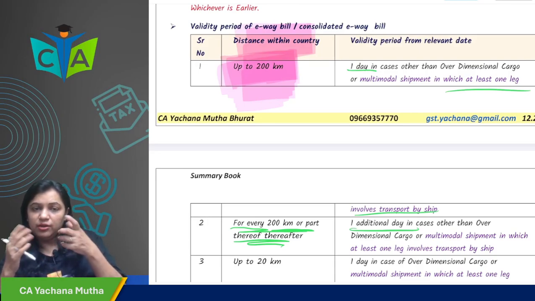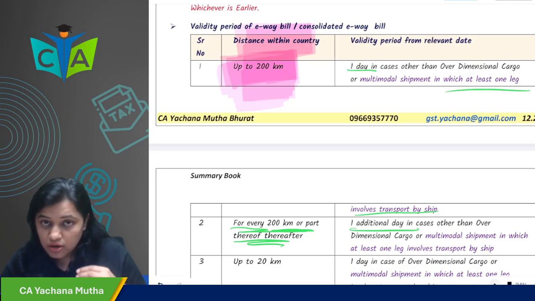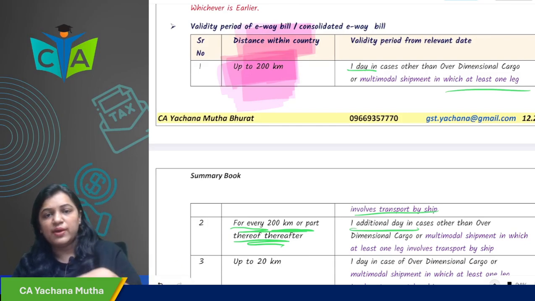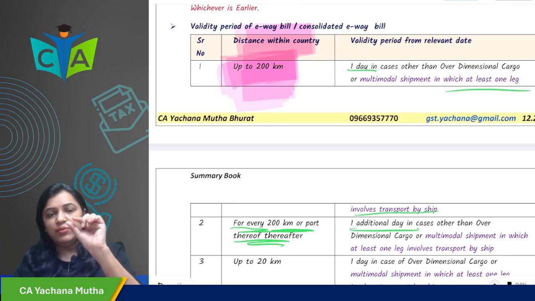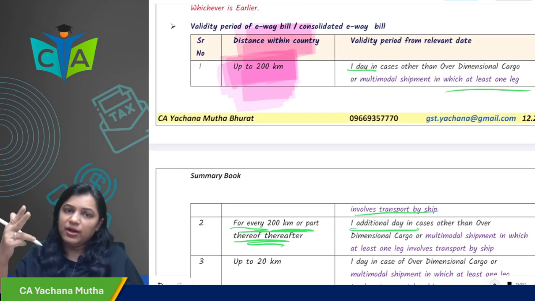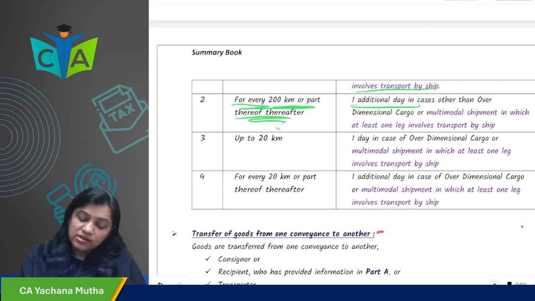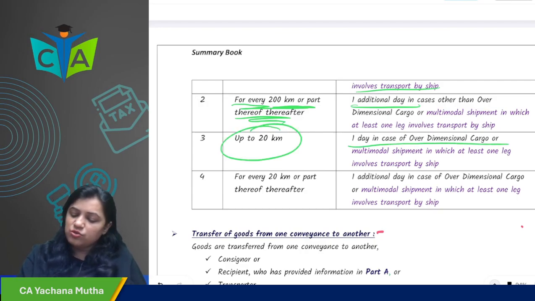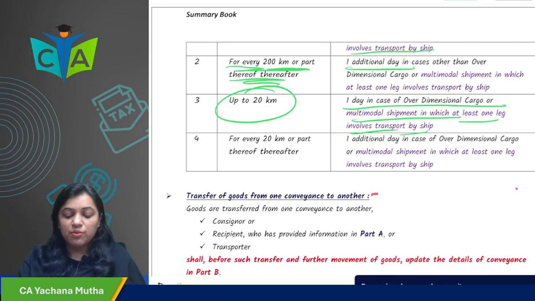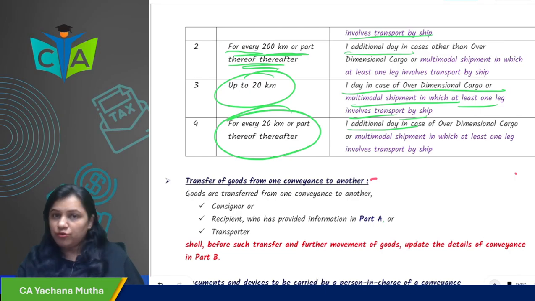So multimodal shipment in which one leg involves transportation by ship means what? If your goods are transported, one leg is by ship and one is by road, or one is by ship, one is by railway. So one means of transportation is ship. So it is not applicable in case of over dimensional cargo and multimodal shipment in which one leg involves transportation by ship. So what is it in that case? In that case, up to 20 kilometers, 1 day, and for every 20 kilometers or part thereof, one additional day.